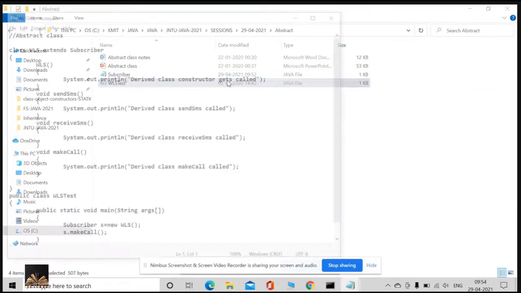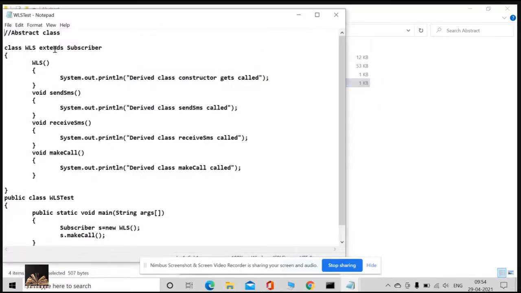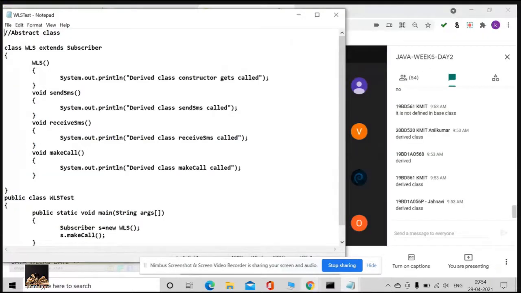The derived class is as usual WLS extends. Just please have a glance at it, guys. Just a minute.